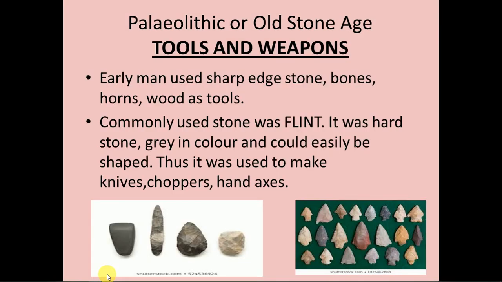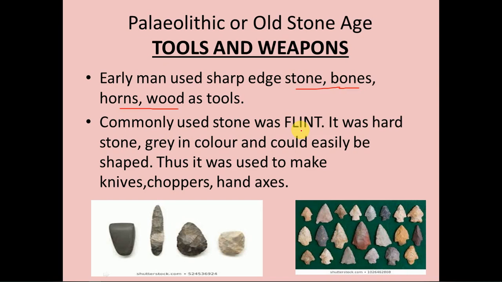Now let's move to the next slide. Now we'll read about the tools and weapons of the Paleolithic or Old Stone Age, right? In the Paleolithic age, early man used sharp-edged stone, bones, horns and wood as tools, right? The commonly used stone was flint.